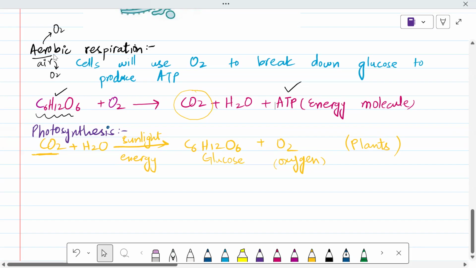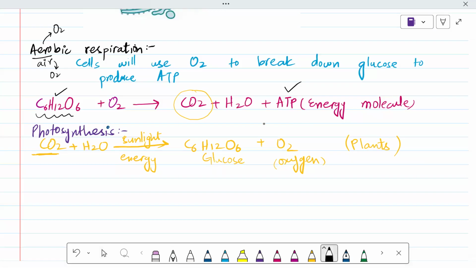Why is it known as aerobic respiration? Because in this process of breaking glucose down, you need oxygen. In the presence of oxygen, this glucose molecule will be broken down and converted into carbon dioxide, water, and ATP.